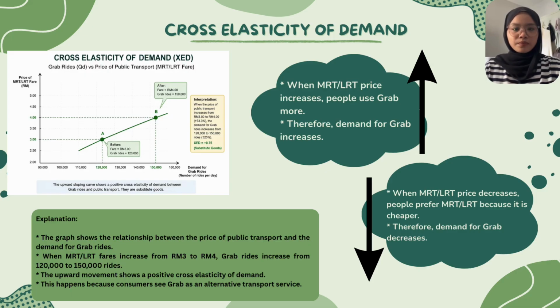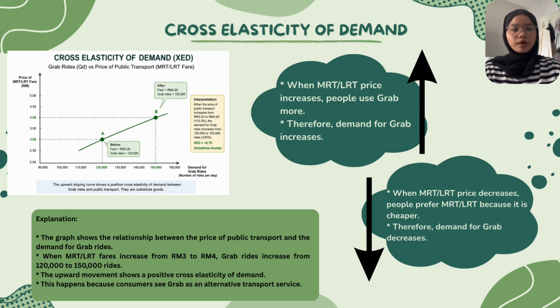From the graph, we can see the relationship between the price of public transport on the vertical axis and the demand for Grab rides on the horizontal axis. At point A, the MRT or LRT fare is 3 ringgit and the number of Grab rides demanded is 120,000 rides per day. Then, at point B, the MRT or LRT fare increases to 4 ringgit and the demand for Grab rides also increases to 150,000 rides per day.